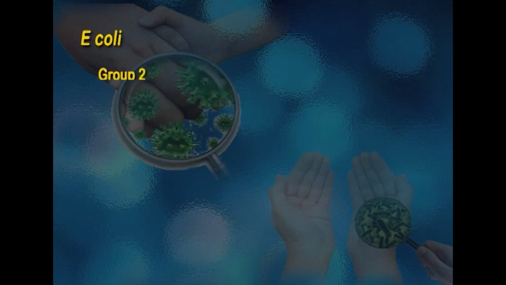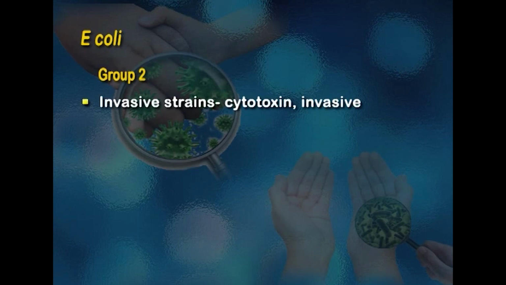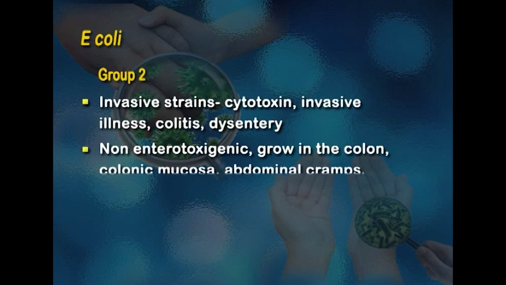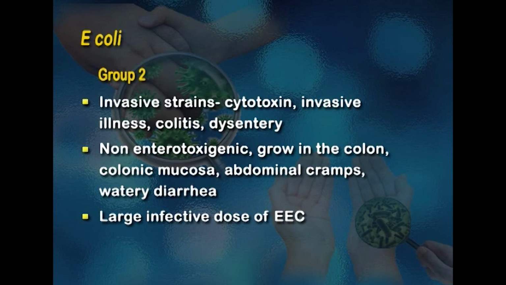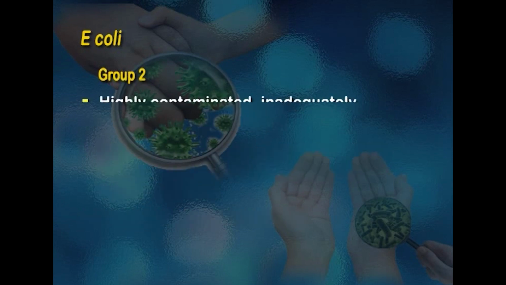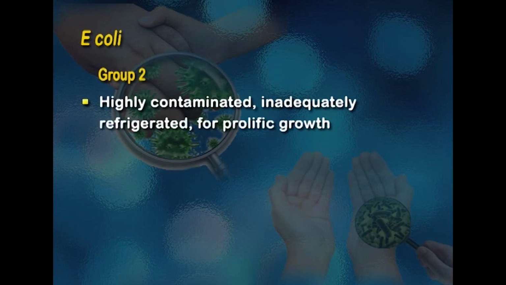The second group is produced by an invasive strain which produces a cytotoxin which causes an invasive illness, colitis and dysentery-like syndrome. These serotypes are non-enterotoxigenic, and they grow in the colon and penetrate or invade the colonic mucosa, causing abdominal cramps and watery diarrhea. For either the invasive or enterotoxigenic illness to occur, the person has to consume a large infective dose of enteropathogenic E. coli. Therefore, the food has to be highly contaminated or inadequately stored or refrigerated to allow for prolific growth.